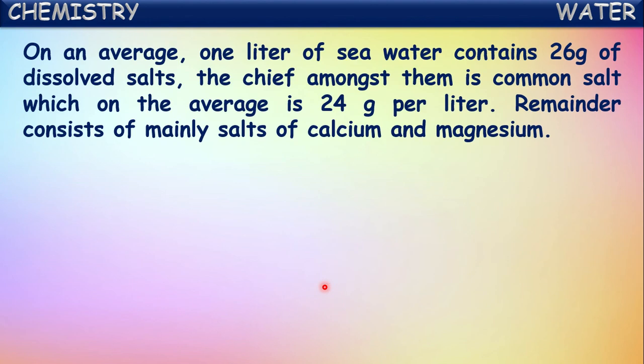On an average, 1 liter of seawater contains around 26 grams of dissolved salts in it. The chief amongst them is common salt, which we say as sodium chloride, which on an average is present in 24 grams per liter. So if you take 1 liter of water from the ocean, it contains around 24 grams of common salt. Remaining 2 grams will be other salts. So the remainder consists of mainly salts of calcium and magnesium.